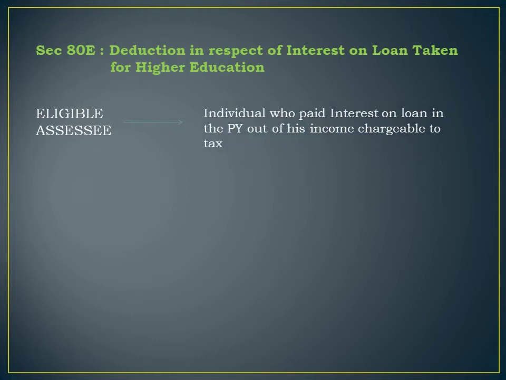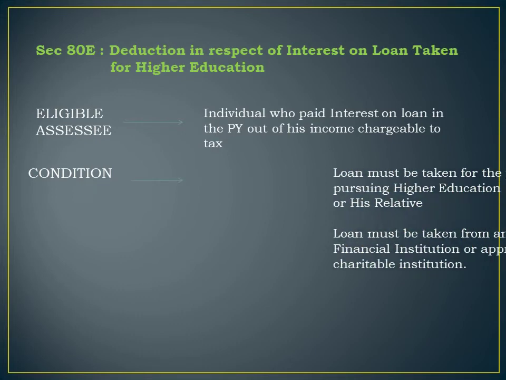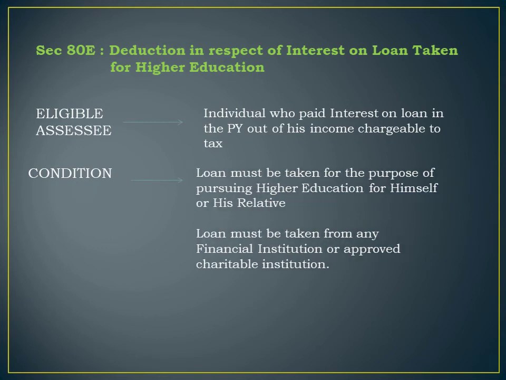Eligible assessee are individuals who paid interest on the loan in the previous year out of income chargeable to tax. What are the conditions? The loan must be taken for the purpose of pursuing higher education for himself or his relative. The loan must be taken from any financial institution or approved charitable trust.